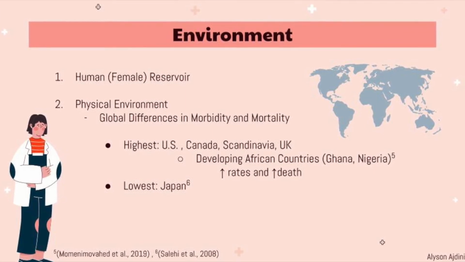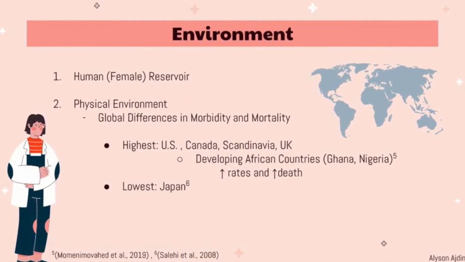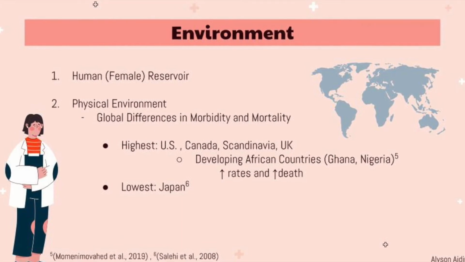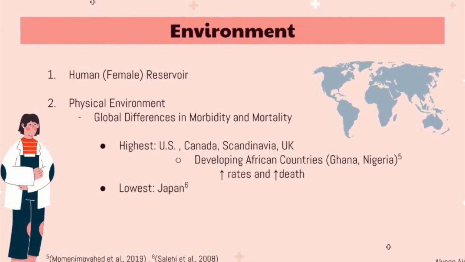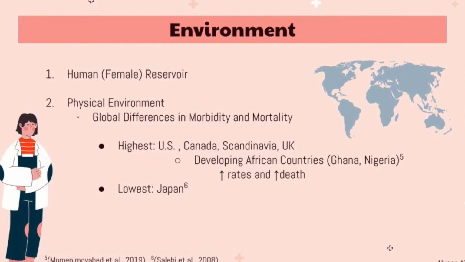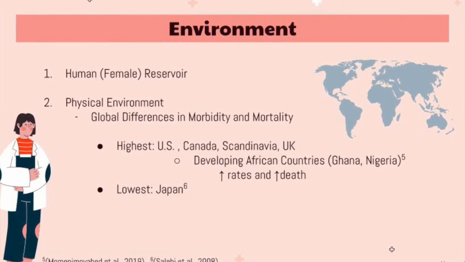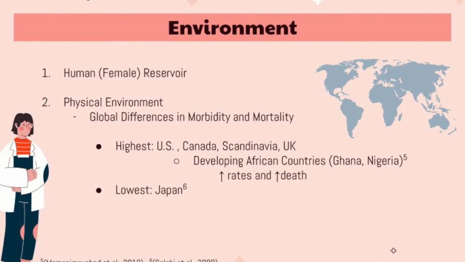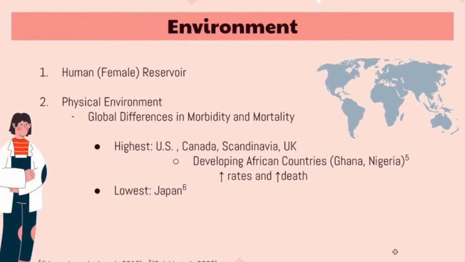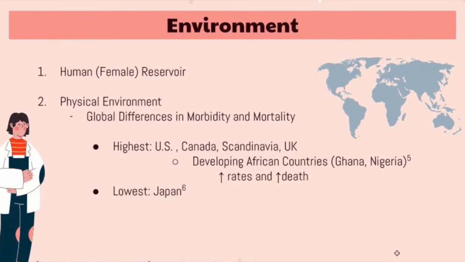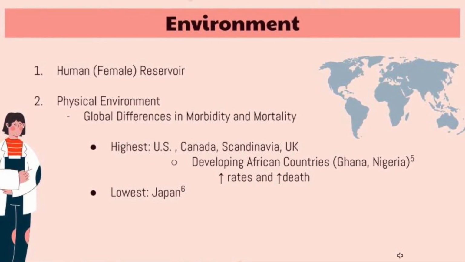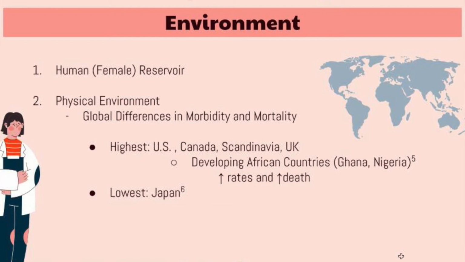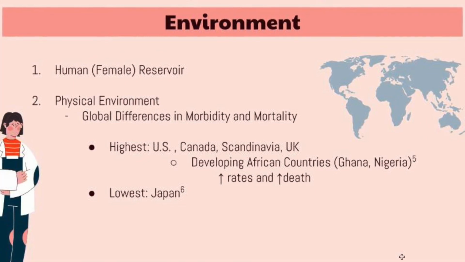On a global scale, ovarian cancer has clear contrasts in frequency. The United States, Canada, Scandinavia, and the UK are the top countries to have ovarian cancer with the highest morbidity and relatively low mortality. Japan is the lowest globally for both morbidity and mortality. Public health disparities also tie in with the physical environment. African countries are seeing rising rates of ovarian cancer and related deaths due to limiting access to women's health care and screening technology.